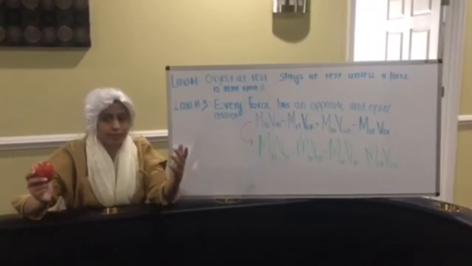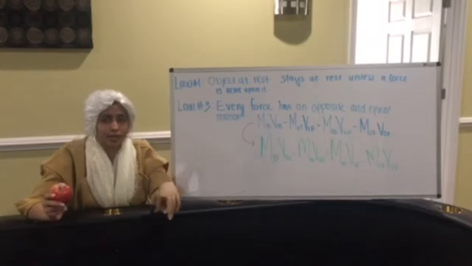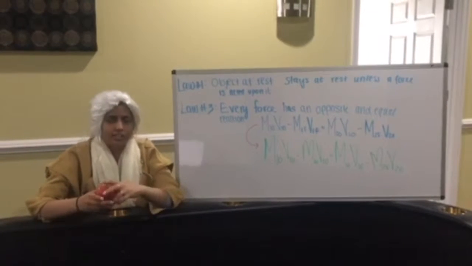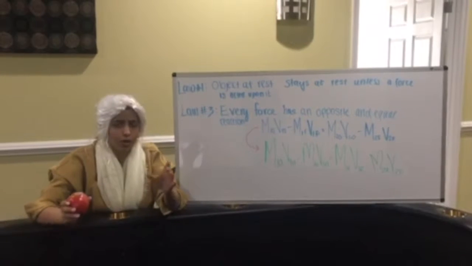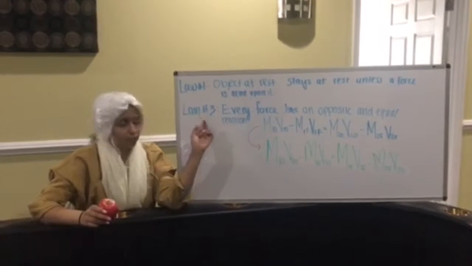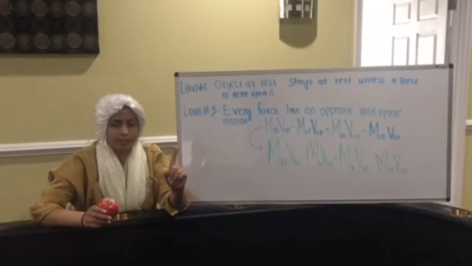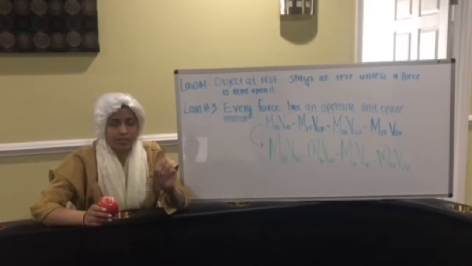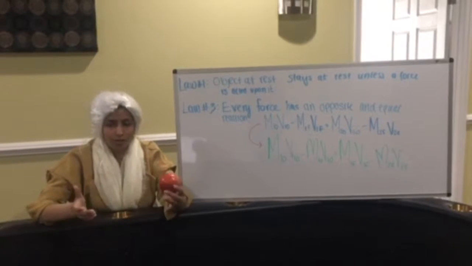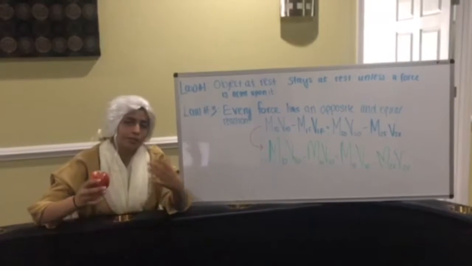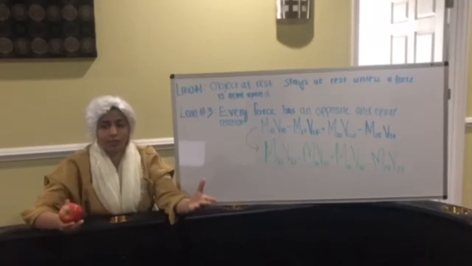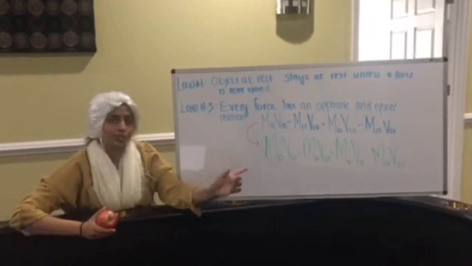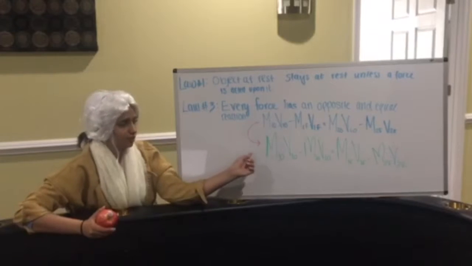So basically, my first law is that an object at rest will stay at rest until an outside force acts upon it. And since the only two forces are from the two cars, my third law tells us that the forces must be equal and opposite. Also, the impulse is equal and opposite for both cars. So this means that every interaction between the two cars is equal and opposite and can be expressed by this equation, which can then be rearranged to this equation.